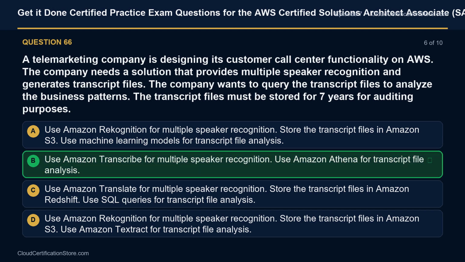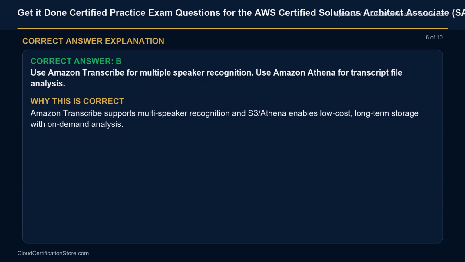The correct answer is B. Use Amazon Transcribe for multiple speaker recognition. Use Amazon Athena for transcript file analysis. Explanation: Amazon Transcribe supports multi-speaker recognition, and S3 and Athena enable low-cost, long-term storage with on-demand analysis.